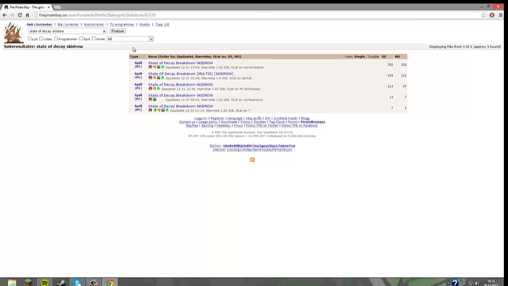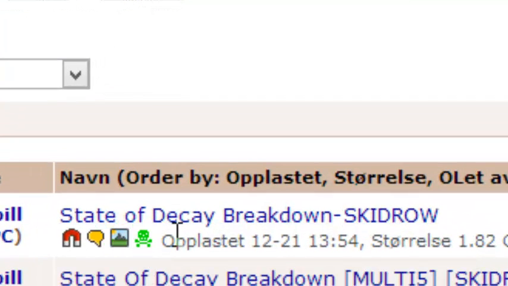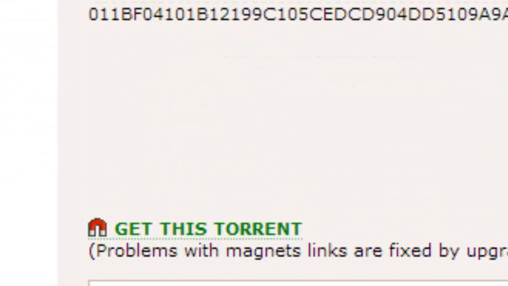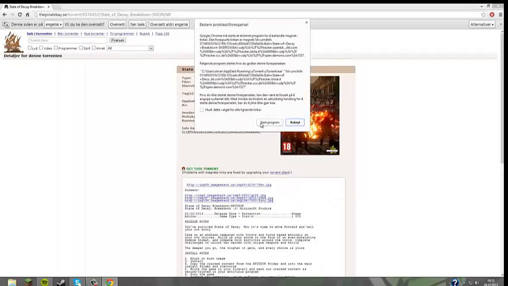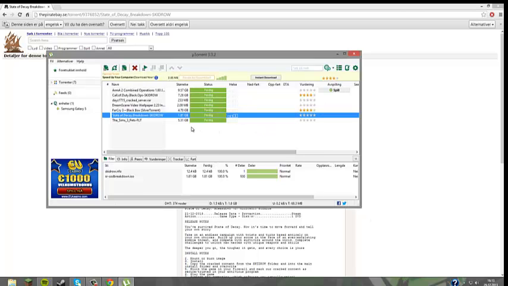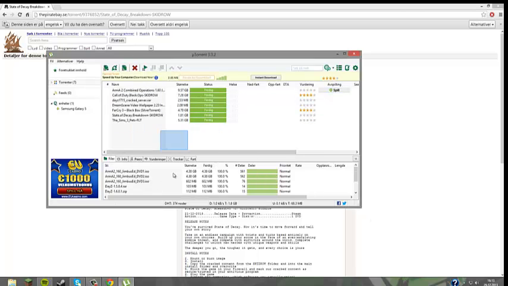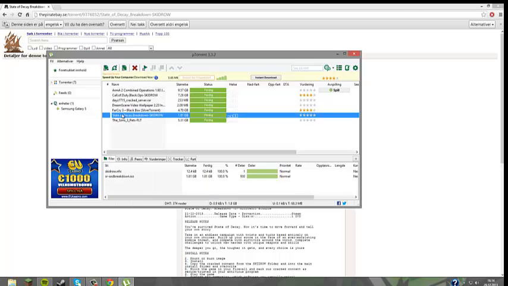Okay, you got this if you have searched State of Decay Skid Row. You got all of these files. You see State of Decay Breakdown Skid Row, only Breakdown Skid Row. That's the one we want. You click on State of Decay, you got this. And then you click Get this torrent, start the program, and you have downloaded it.